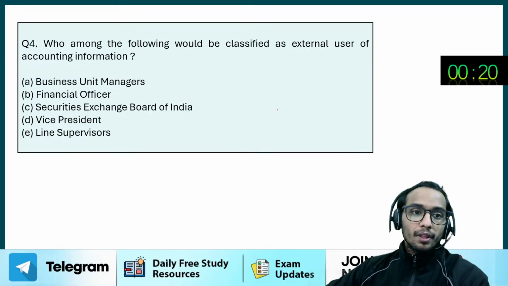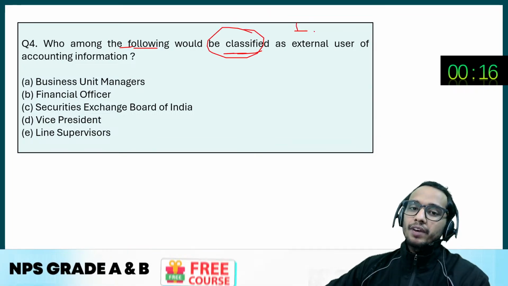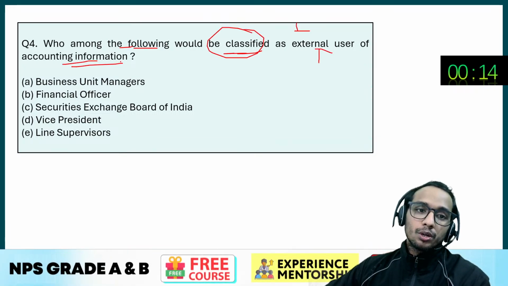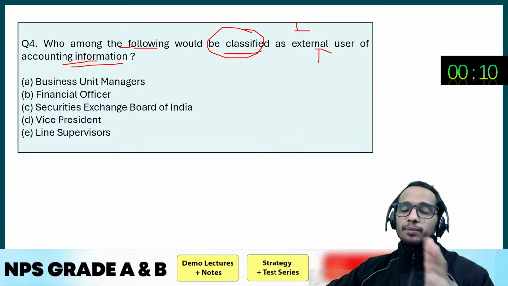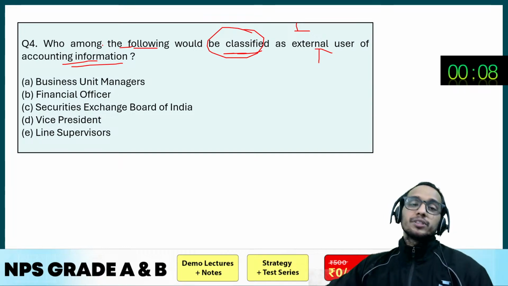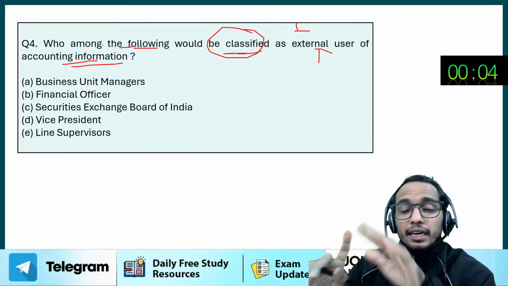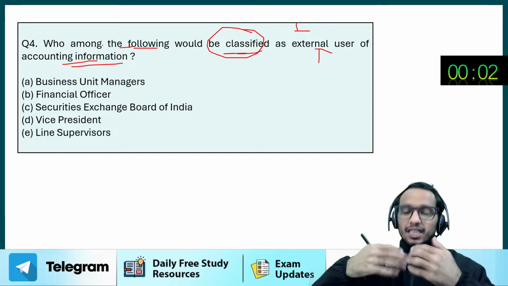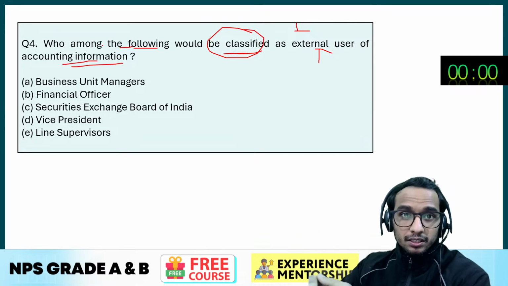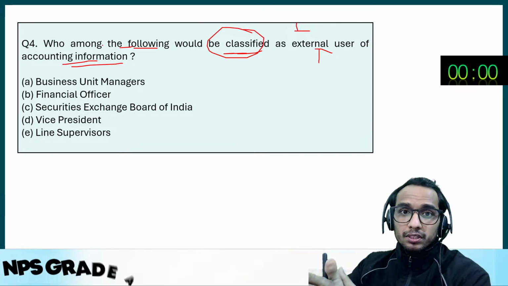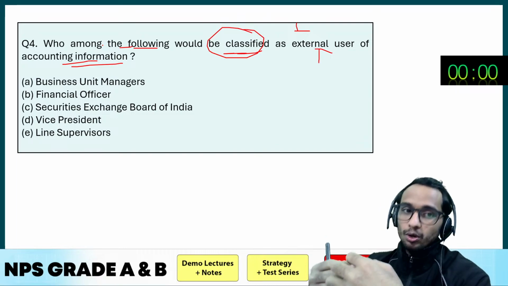Okay, cool. Question number 4. Who among the following would be classified as the external user of the accounting information? See, we have two types of users of the accounting information. One is internal user and another one is external user. Internal users are those users which are inside the organization, like we have the managers, we have the CFOs, isn't it? So these are the supervisors. These are the internal users of the accounting information.